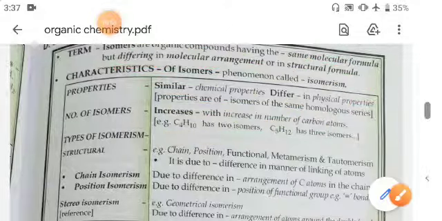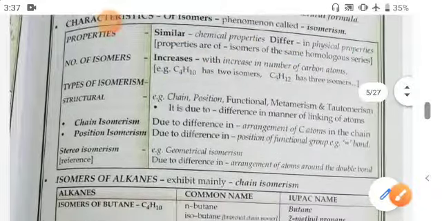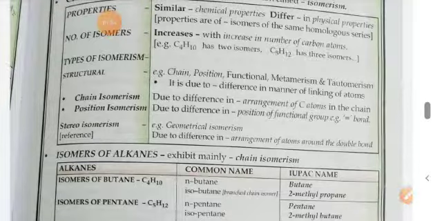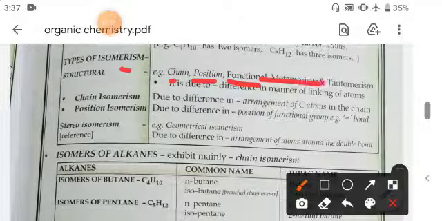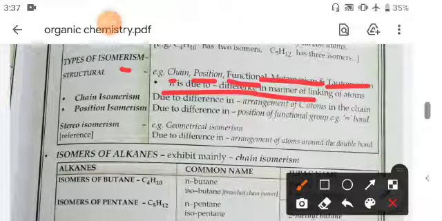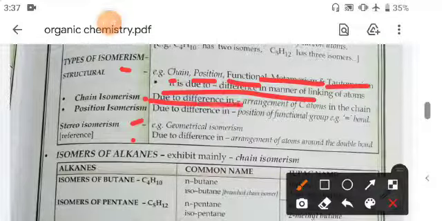Now, types of isomers. Here, in the characteristics of isomers, the types of isomers are chain isomers, position isomers, functional isomers, metamers, and tautomerism, which is due to the difference in the manner of linking of atoms. Chain isomers are due to the difference in arrangement of carbon atoms in the chain.